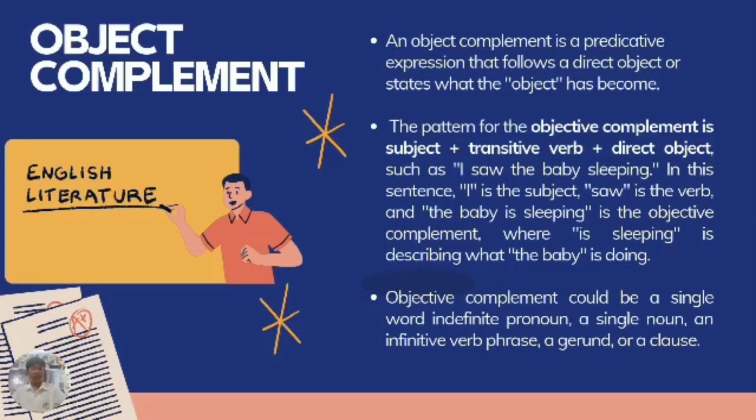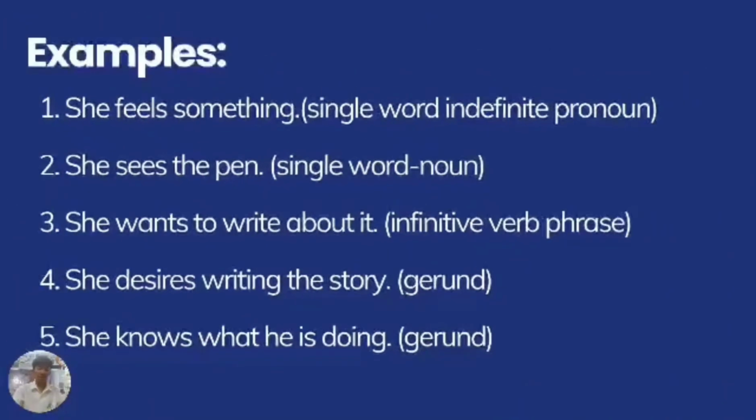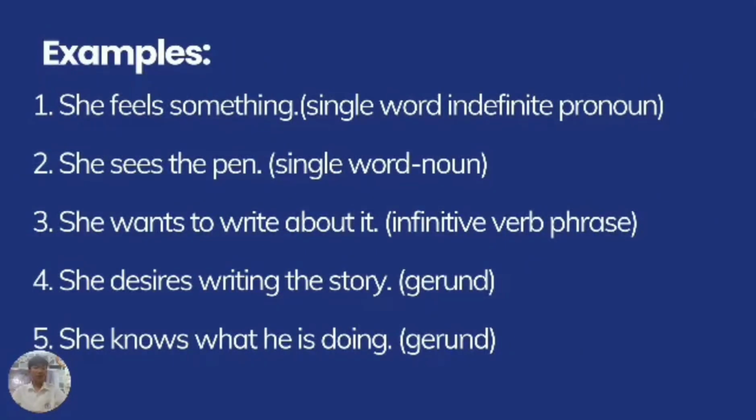An object complement could be a single-word indefinite pronoun, a single noun, an infinitive verb phrase, a gerund, or a clause. An object complement can also be referred to as a predicate or an objective complement. It is a word or phrase that provides additional information about the direct object after naming and describing it. Example: "She feels something." She is the subject, feels is the verb, and something is the object complement, which is a single-word indefinite pronoun form.